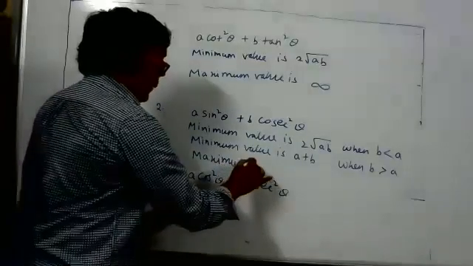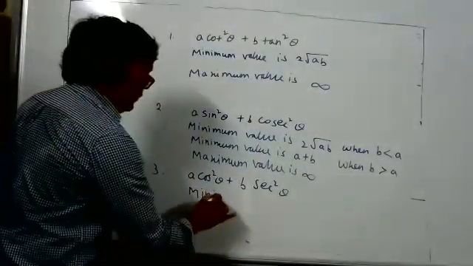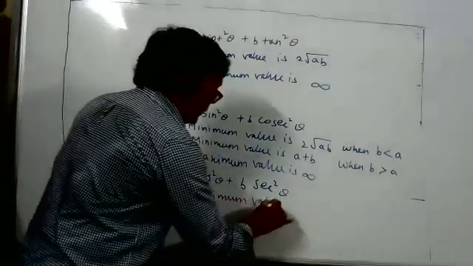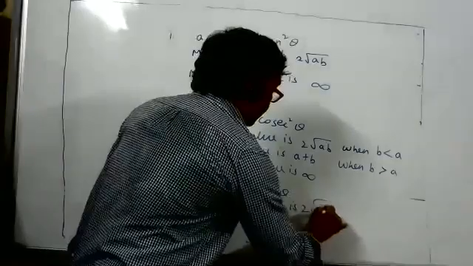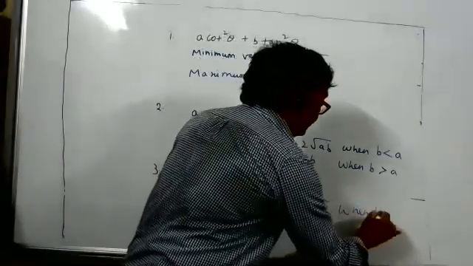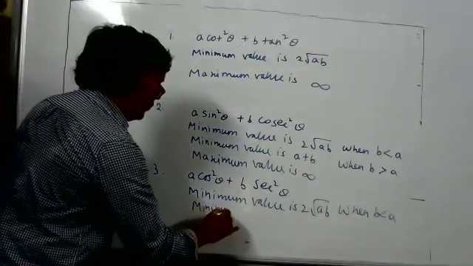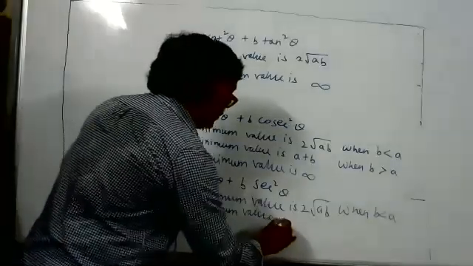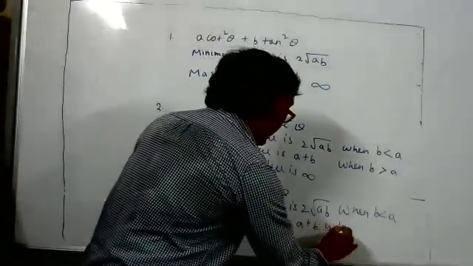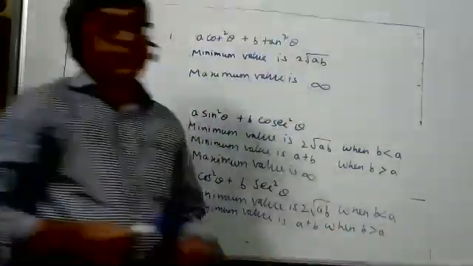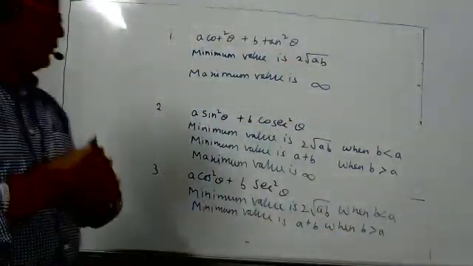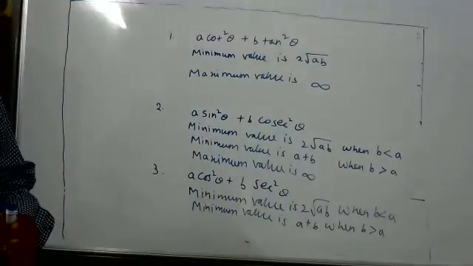So, will you be proving them? Okay, we'll see. Maximum value is infinity. Minimum also same: minimum value is 2 square root AB when B is less than A. Minimum value is A plus B when B is more than A. Maximum is infinity only. In all three cases, the maximum value is infinity. Copy down fast.